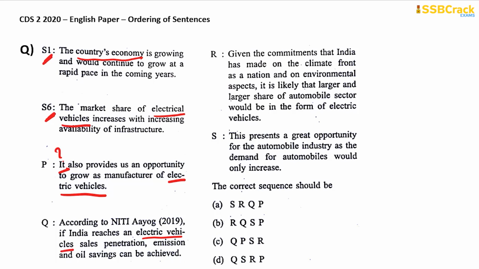Given the commitments that India has made on the climate front as a nation and on environmental aspects, it is likely that larger and larger share of automobile sector would be in the form of electric vehicles. So automobile sector is a keyword and I'll tell you why. This presents, now what is this? This presents a great opportunity for the automobile industry as the demand for automobiles would only increase. What is this? This is basically the country's economy. So now you got the first sentence, right, after S1, and that is S.